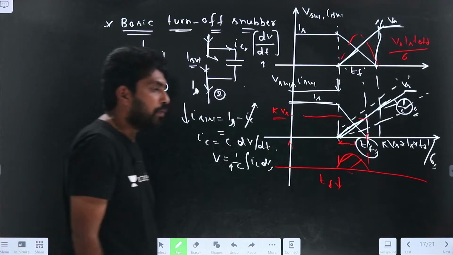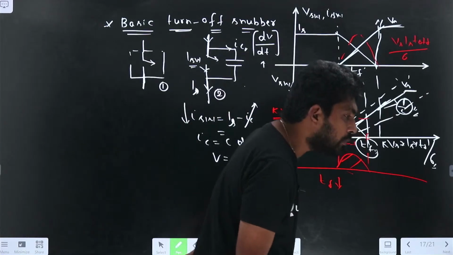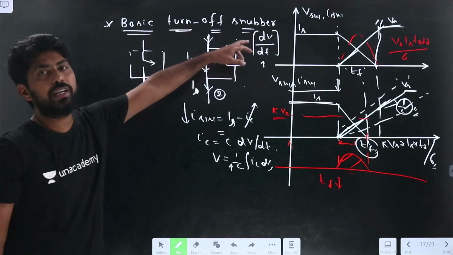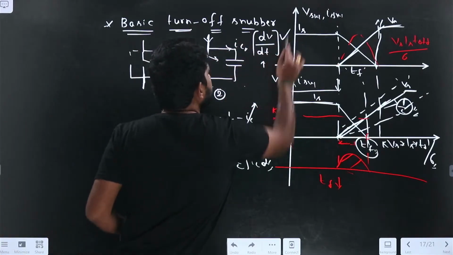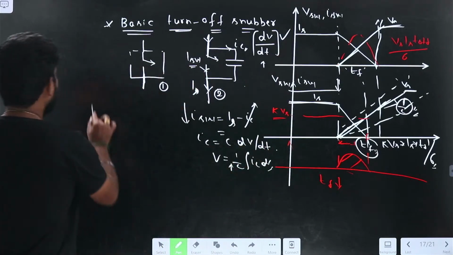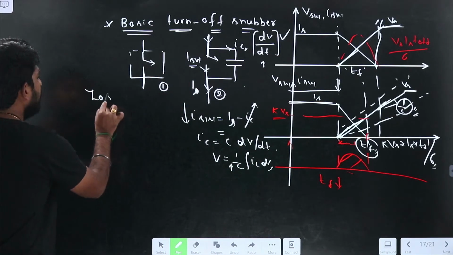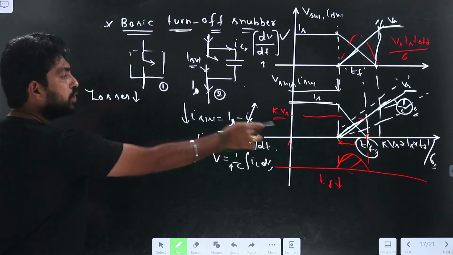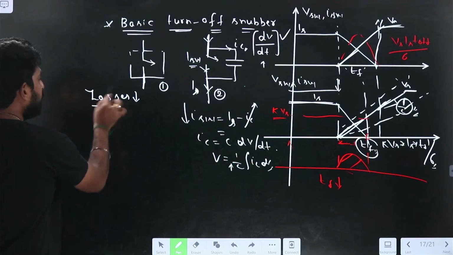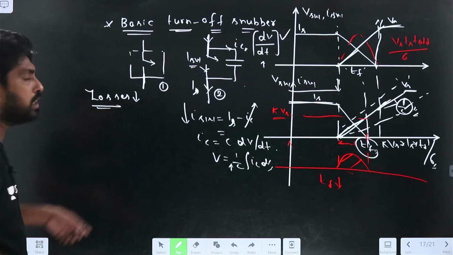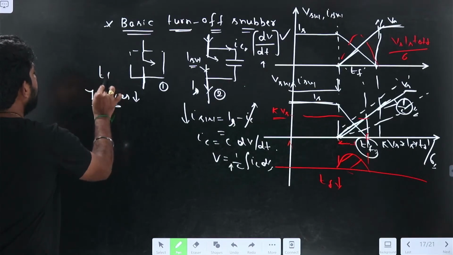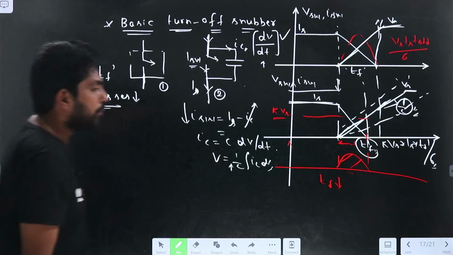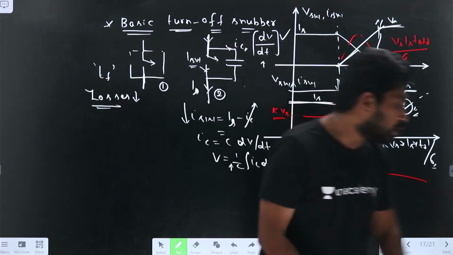So now, if you find the power loss, what happens? Not only is it reducing the dV by dt, it is also reducing the losses of the switch and the voltage across the switch. So the power loss, that is the switching loss across the switch, is reduced, and it is also affecting the TF, that is the off time, the delay time, right?